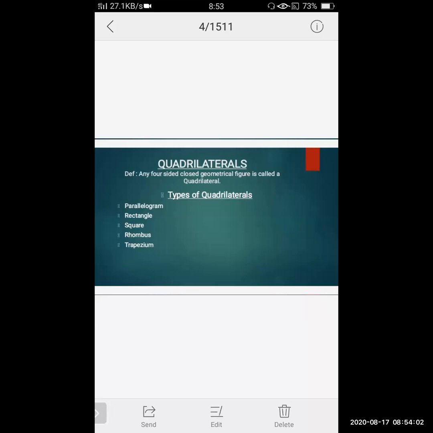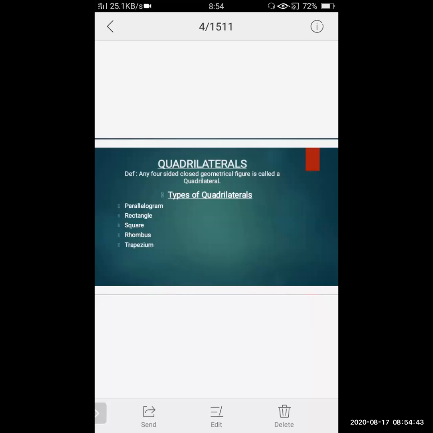Parallelogram, rectangle, square, rhombus, trapezium. These are the 5 types, and you are going to study these 5 types in your academic syllabus. Apart from these 5, there will be application sums based on the properties of these types of quadrilateral. Now here I will give a short explanation of all.